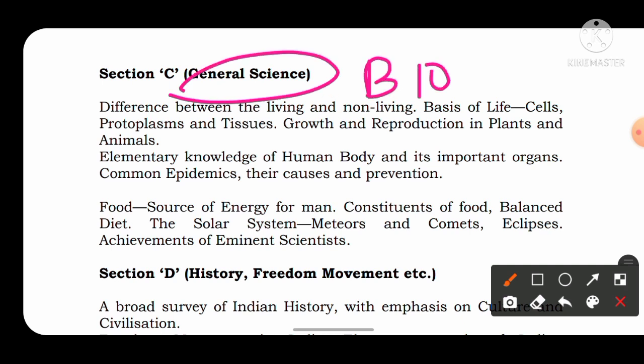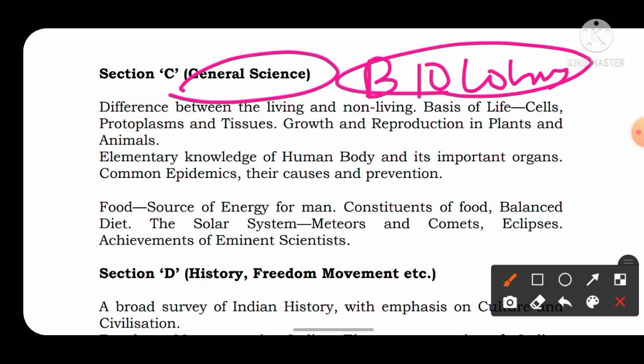If you are from a biology background, then it is well and good. Otherwise, if you are not from a biology background, you can even skip this, because around 9 to 10 questions are asked from biology in every year's NDA examination. If you are from a biology background, then this area is going to be very scoring.